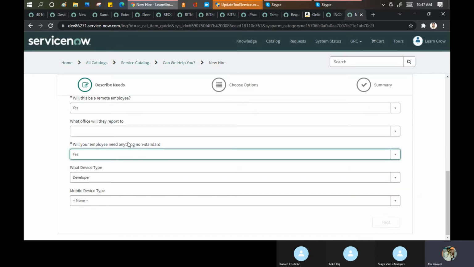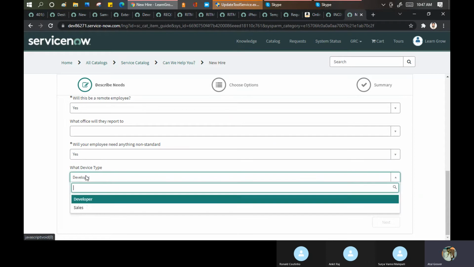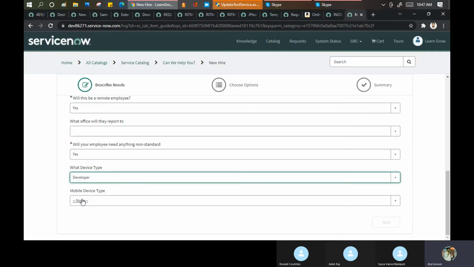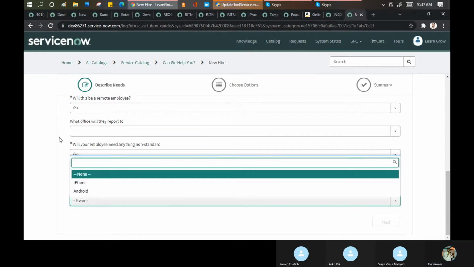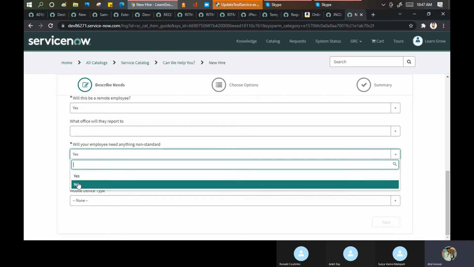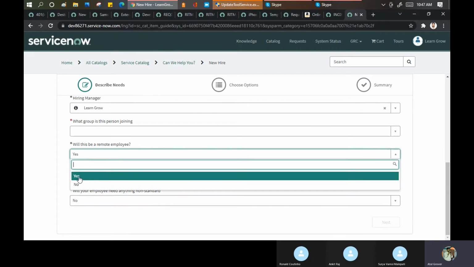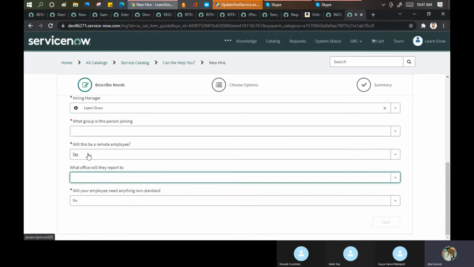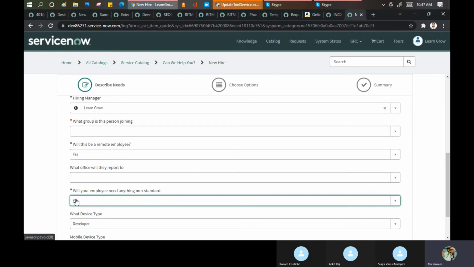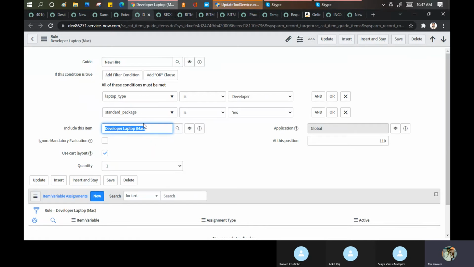Yes. If you click on yes, then what type of device you want? I say I am a developer. If you are a developer, you have to define it here. And the standard package is yes. You put the developer and you say standard package. कहाँ गया standard package मेरा? Standard package is non-standard IO package? No. Sorry, standard package is. अरे यार क्या है ये? Standard package is yes, and these two will be true, only then you will get ये वाला laptop.